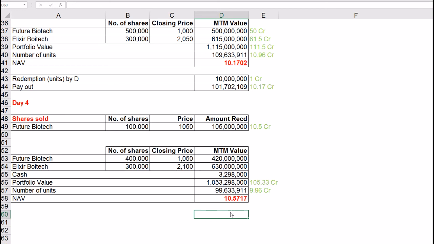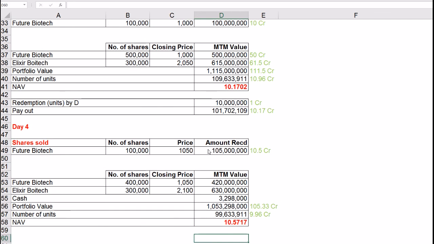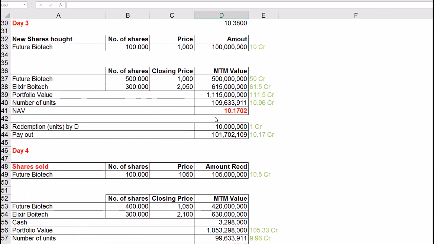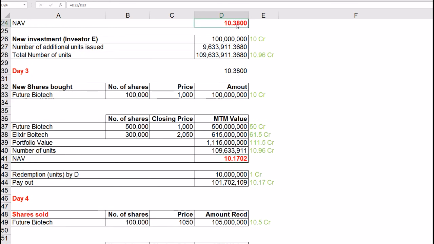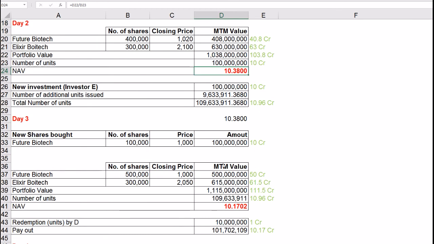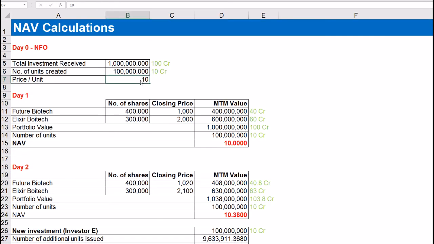For instance, if investor E were to decide to sell his units at the end of day 3, then it would have resulted in a loss as it bought the units at an NAV of 10.38 but would have sold them at 10.1702. Investor D made money because the investment was made at an NAV of 10 and redemption was at 10.1702.